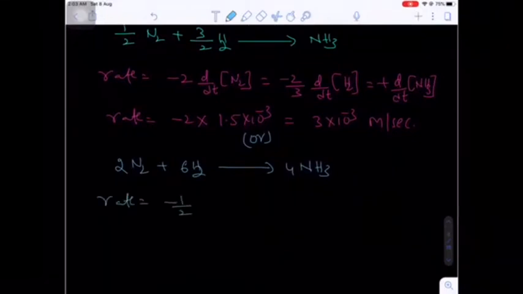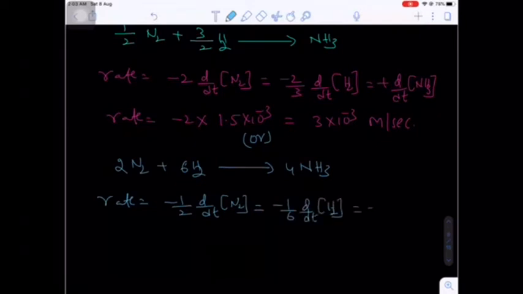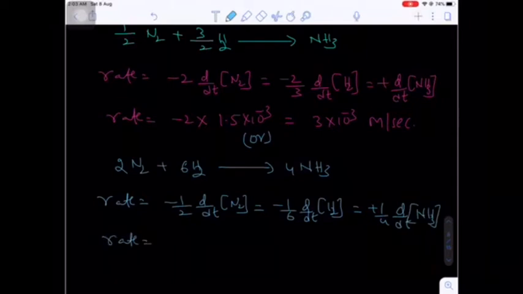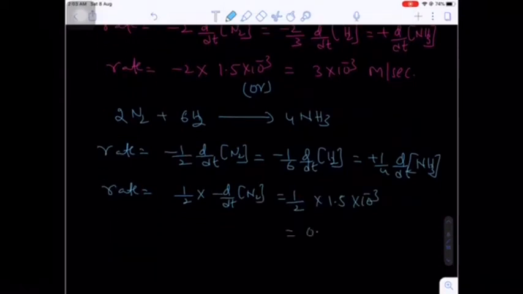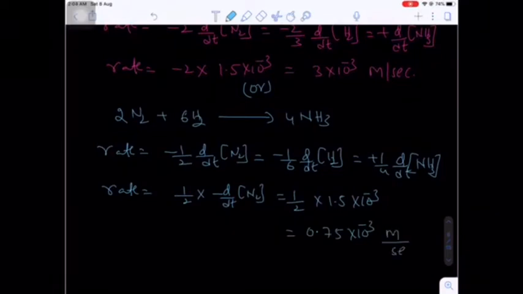That will be equal to minus 1 by 2 d by dt of dinitrogen is equal to minus 1 by 6 into d by dt of dihydrogen, which is equal to plus 1 by 4 into d by dt of ammonia. Now in this expression, if you see, rate of reaction will be equal to 1 by 2 times the consumption of the nitrogen. So 1 by 2 into consumption of nitrogen, 1.5 into 10 raised to minus 3. So you will get the answer 0.75 into 10 raised to minus 3 molar per second.